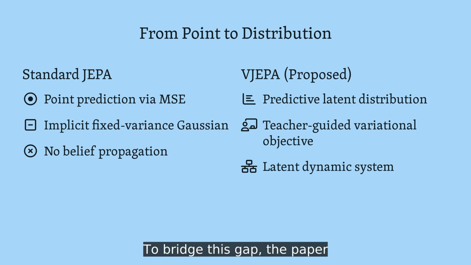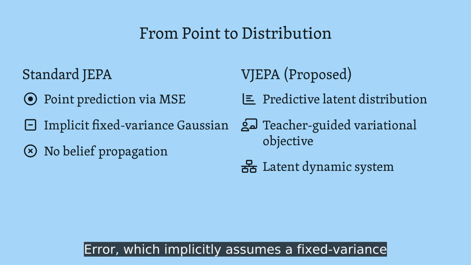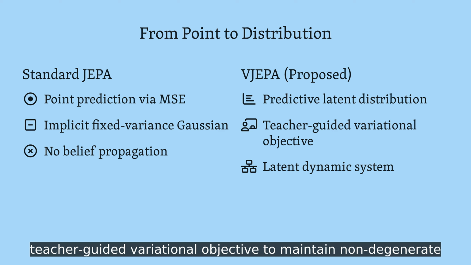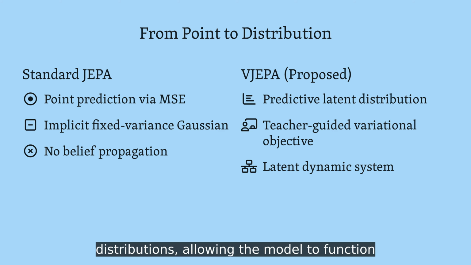To bridge this gap, the paper introduces a shift from point predictions to distributions. As you can see, standard VJEPA relies on mean-squared error, which implicitly assumes a fixed variance Gaussian, and offers no mechanism for true belief propagation. VJEPA, on the right, learns a full predictive distribution in latent space. It uses a teacher-guided variational objective to maintain non-degenerate distributions, allowing the model to function as a proper latent dynamical